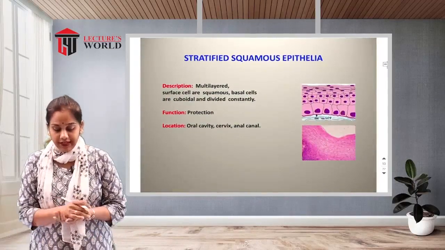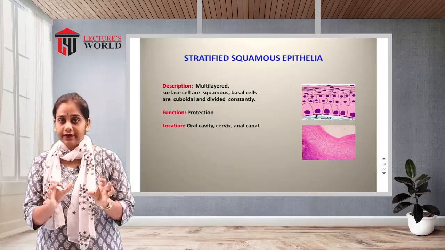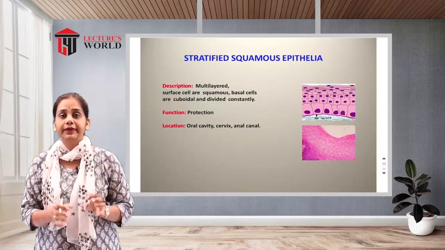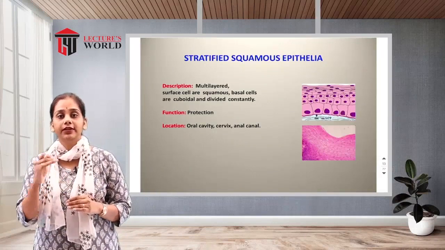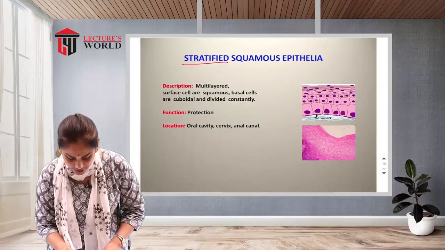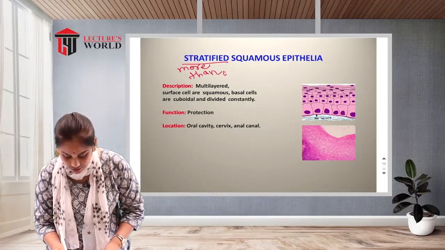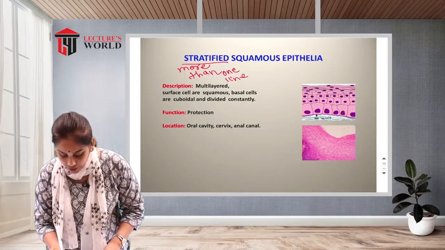Now the next type is stratified squamous epithelium. What is the meaning of stratified? It means more than one lining of cells. What is squamous?